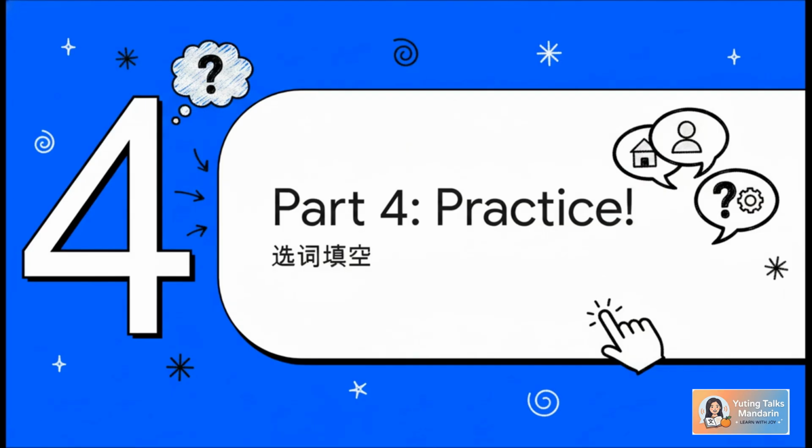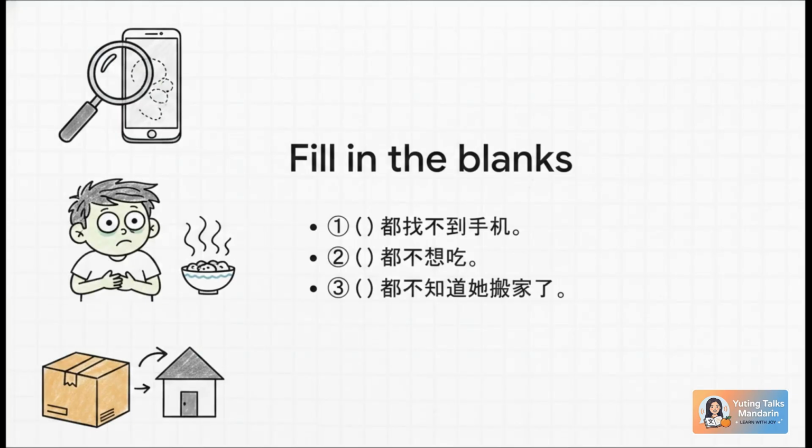Okay, you've got the theory down, you've heard the examples in action, now it is your turn. Welcome to Part 4, Interactive Practice. Let's see if you can apply these rules yourself. So we've got 3 fill-in-the-blank sentences here. Your mission is to fill the blank with either shenme, for what, shei, for who, or nar, for where.